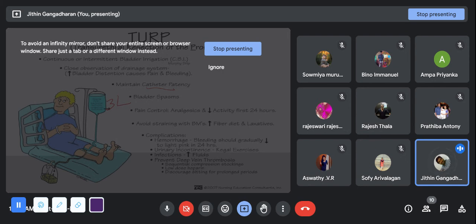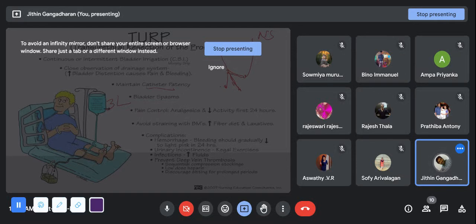This is a catheter which has a three-way opening. In one channel, the normal saline will be flushed. One will collect the urine, and one is to inflate the bulb of the catheter. So this is a three-way catheter, and there will be continuous irrigation into the bladder. Why do we give continuous irrigation to the bladder? Because we need clear urine.